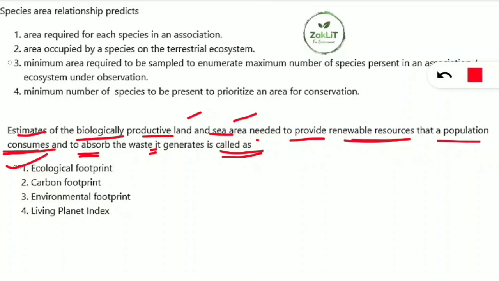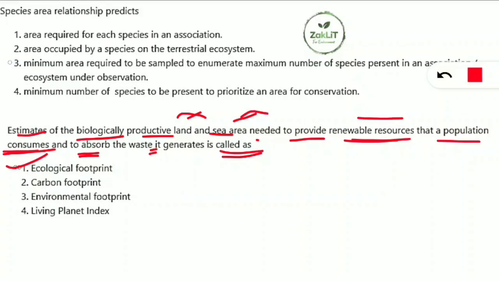So it is telling about the ecosystem running in between the biological organism, land, sea, the waste generation, how it absorbs. All this is called the ecological footprint, the estimates of the biologically productive land and sea area, both, not only land but the sea area needed to provide renewable resources to the population.